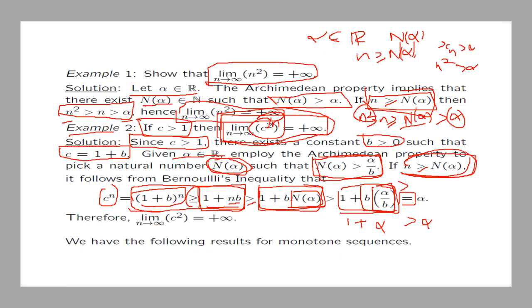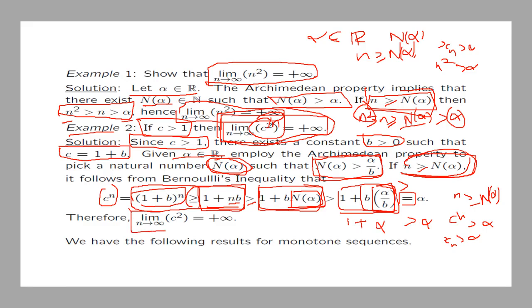We have obtained that if small n is bigger or equal to n alpha, then c to the power n is bigger than alpha. In other words, xn will be bigger than alpha.